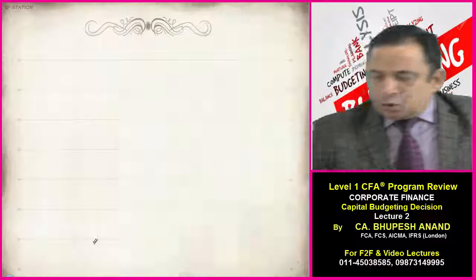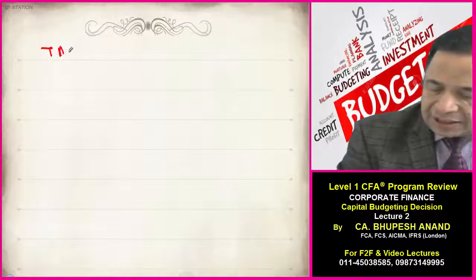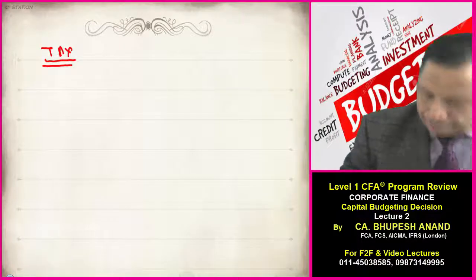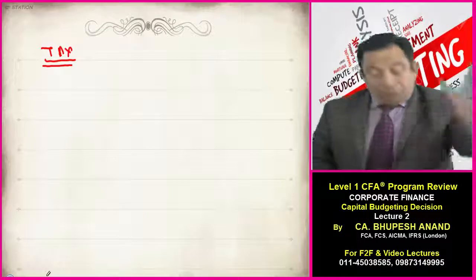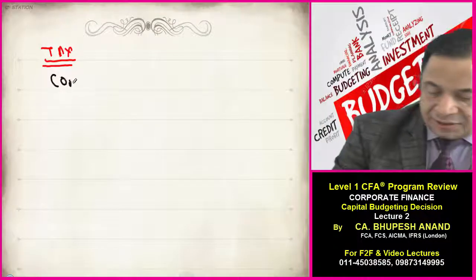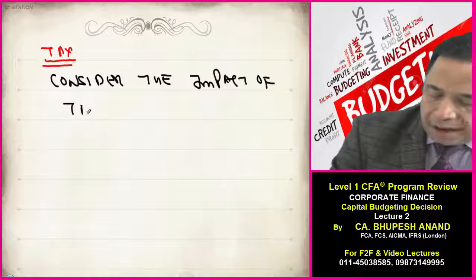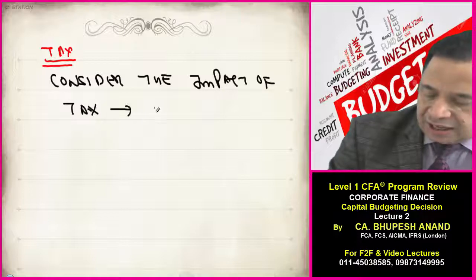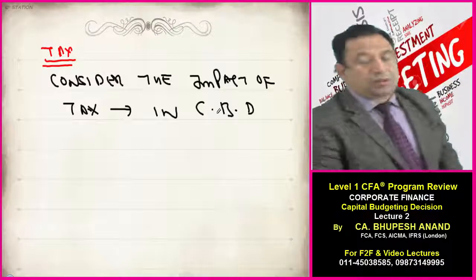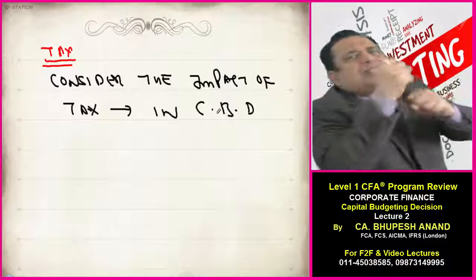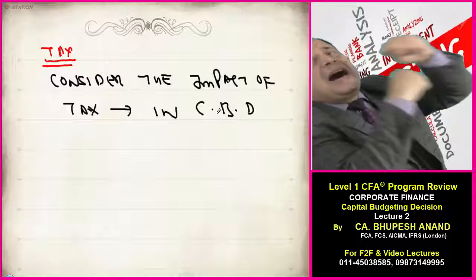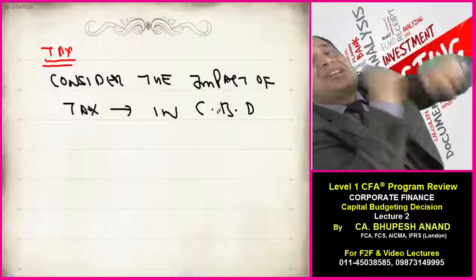Now I am coming to T, that is tax. We will consider the impact of tax in capital budgeting decisions, and only after that will I see how much is the relevant cash flow.